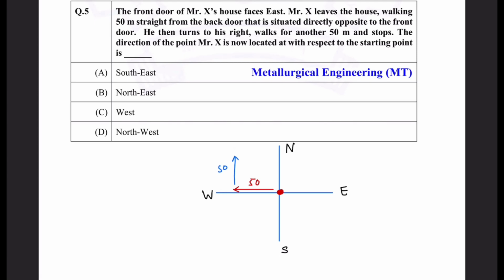So then they have asked you, what is the location of x with respect to the initial position? This is the initial position. So you can clearly see this person is situated, 50 would make a 45 degree angle, right? So this is a 45 degree angle. So this person is situated at northwest. Do you understand? Right? Okay. So when there is a question from a map, you should draw the reference coordinate axis and then you start, okay? And you will get the right answer if you move in a particular manner.